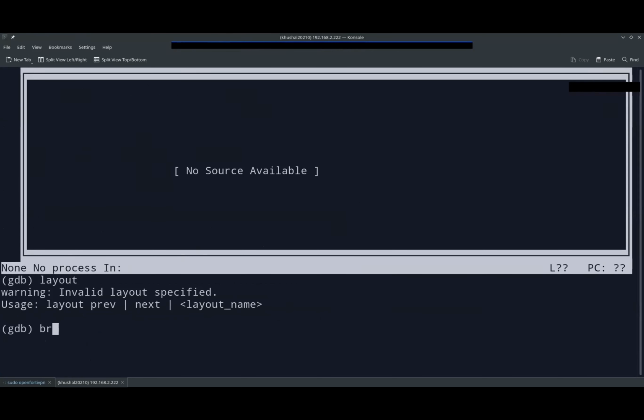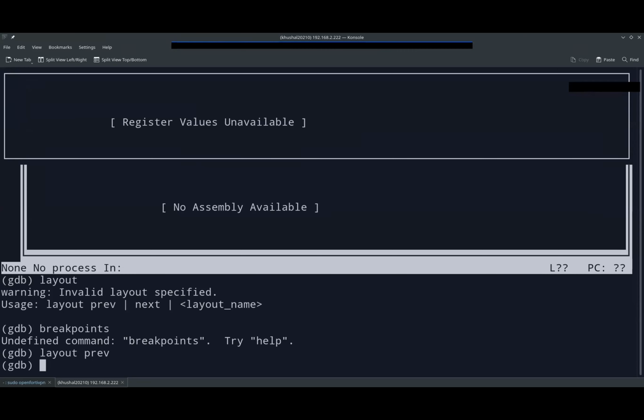So if you forgot how to set the breakpoints, just enter. It will say the usage if it knows the breakpoints command, otherwise it says try help. So in case of the layout, we can use previous, next, and there are different layouts specified. We have tried layout next, let's try layout previous.